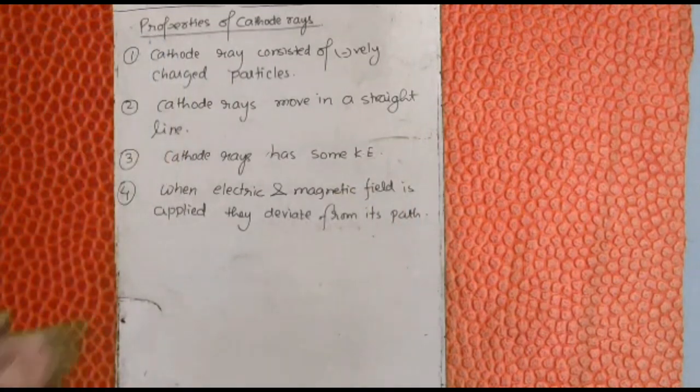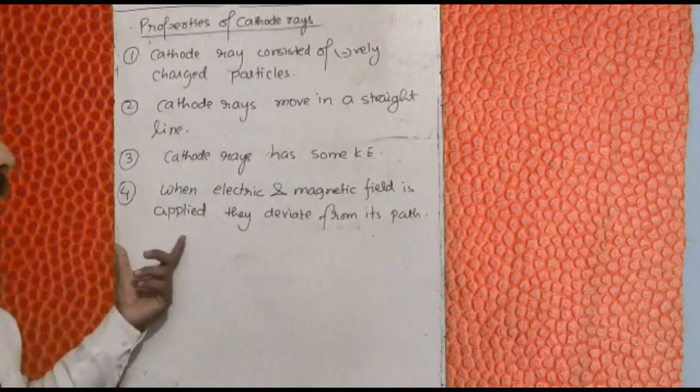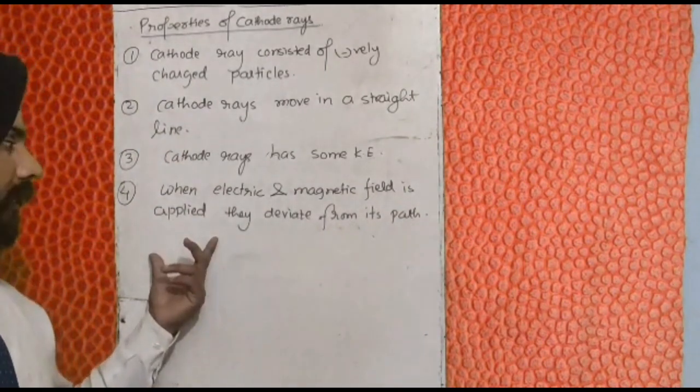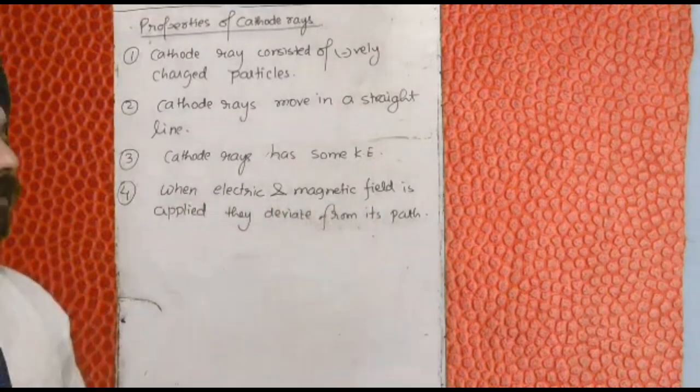What does this statement mean? It means they have some charge on them. That is why they are deviated when electric and magnetic field is applied.